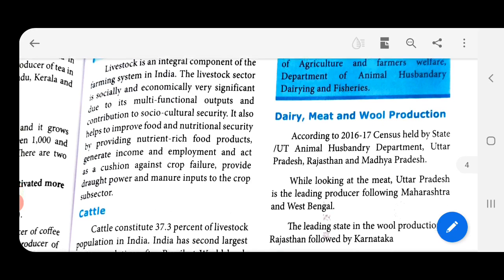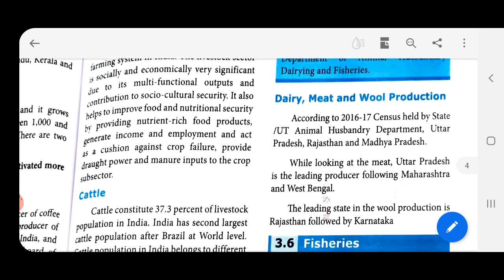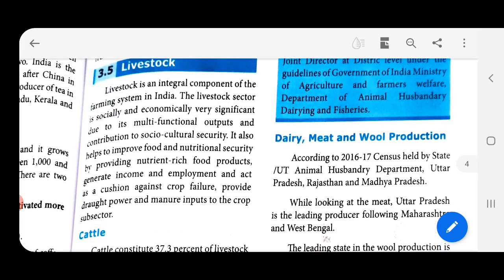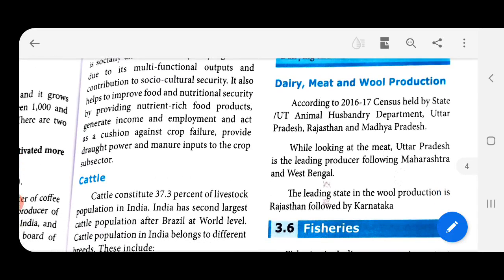It also helps to improve food and nutritional security by providing nutrient rich food products, generate income and employment, and act as a cushion against crop failure, provide draught power and manure inputs to the crop subsector. So here if you see, when you don't have crops growing, then we can raise animals, right? So that's what we call livestock.